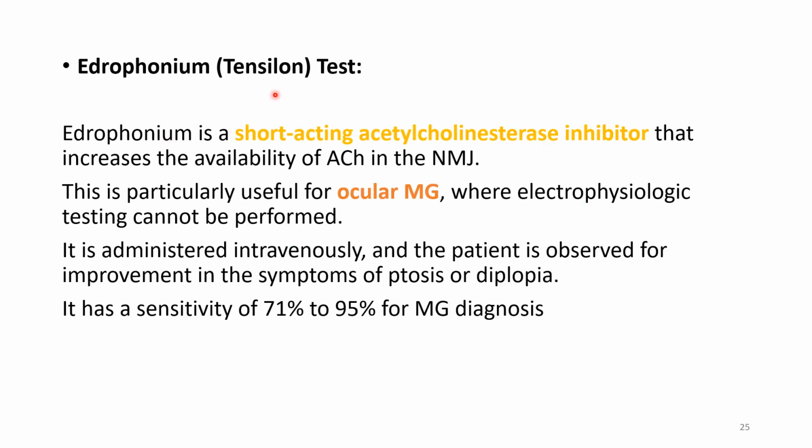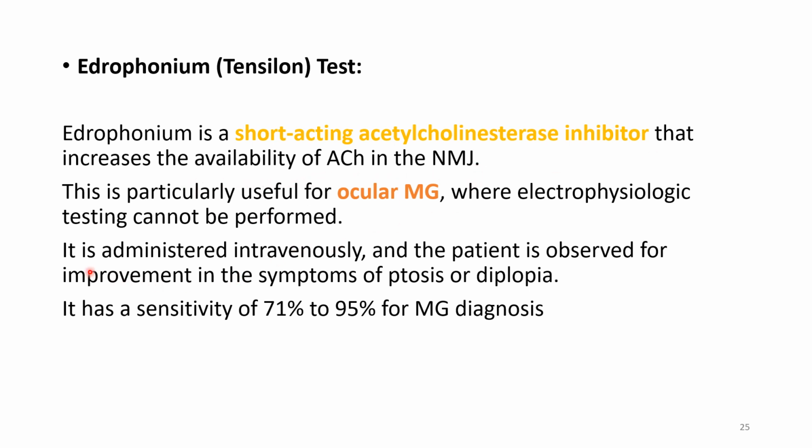Next, coming to the Tensilon test or edrophonium test. So in whom should we do this test? This is particularly useful for ocular myasthenia gravis where electrophysiologic testing cannot be performed. So this edrophonium, what is this drug? It is a short-acting acetylcholinesterase inhibitor. So what will it do? It will inhibit the enzyme acetylcholinesterase, which is responsible for the hydrolysis of acetylcholine. So this is a short-acting drug, and it will inhibit the acetylcholinesterase enzyme at the synapse, at the NMJ. So it will increase the availability of acetylcholine in the NMJ.